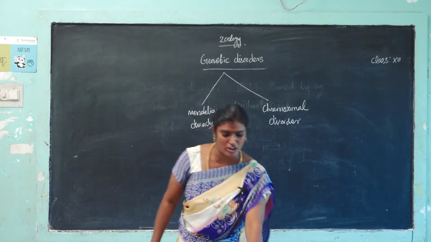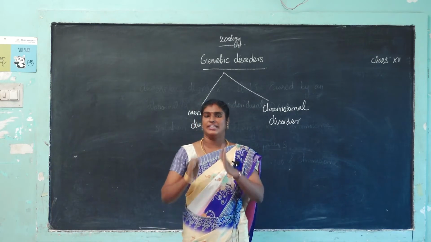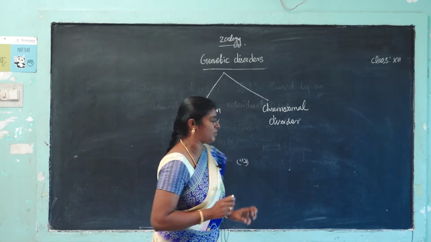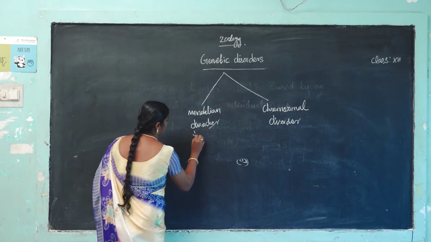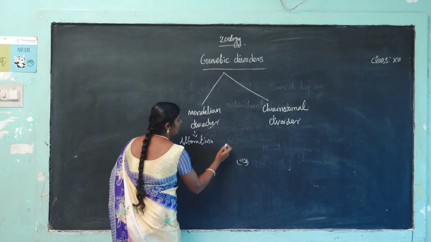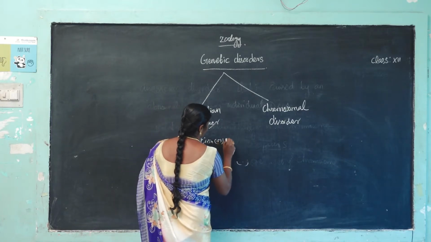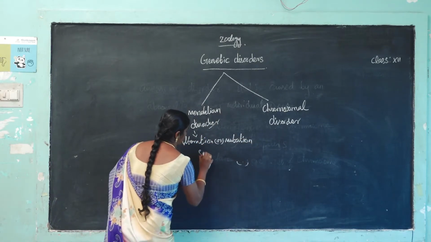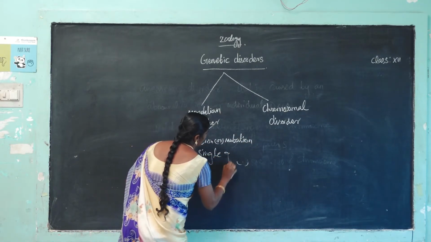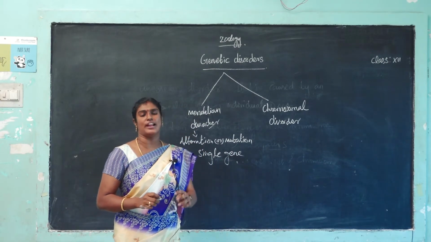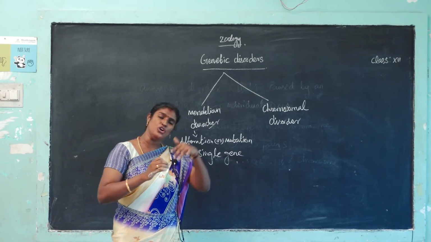What is Mendelian disorder? Alteration or mutation of a single gene is called Mendelian disorder. Mendelian disorders are transferred from one generation to the next generation.